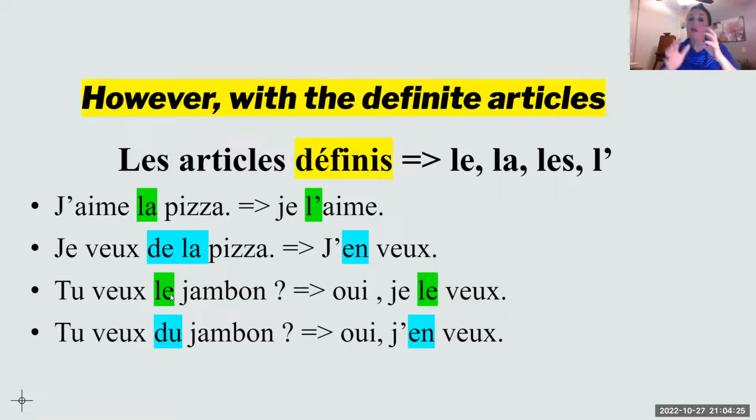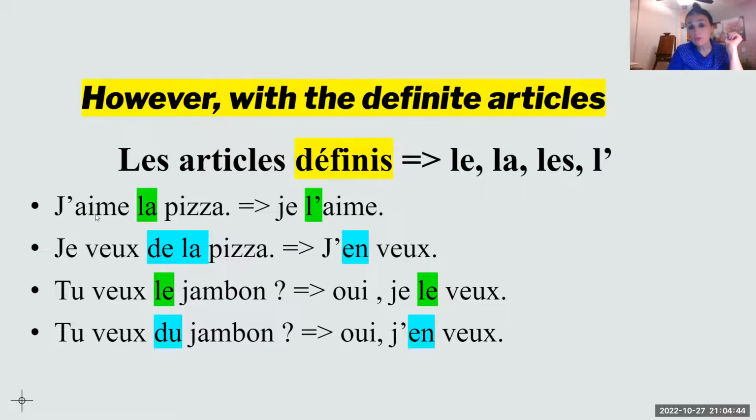Tu veux le jambon? Do you want the ham? Maybe the ham that we bought this morning? Because I'm using the definite article? Oui, je le veux. But tu veux du jambon? Do you want some ham to eat? Oui, j'en veux. I'm going to use en because I'm using l'article partitif du.